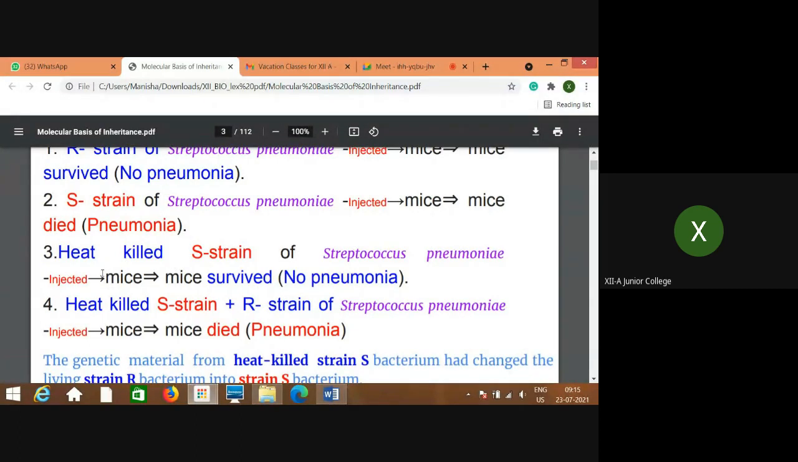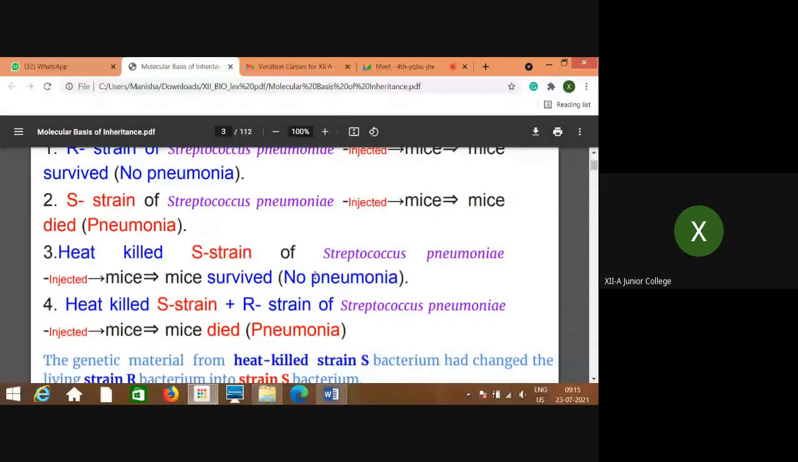He injected the heat killed S strain of Streptococcus pneumoniae into the mice, and he found there was no pneumonia observed in these mice, and they survived. There was no death of the mice. So this is his third step.